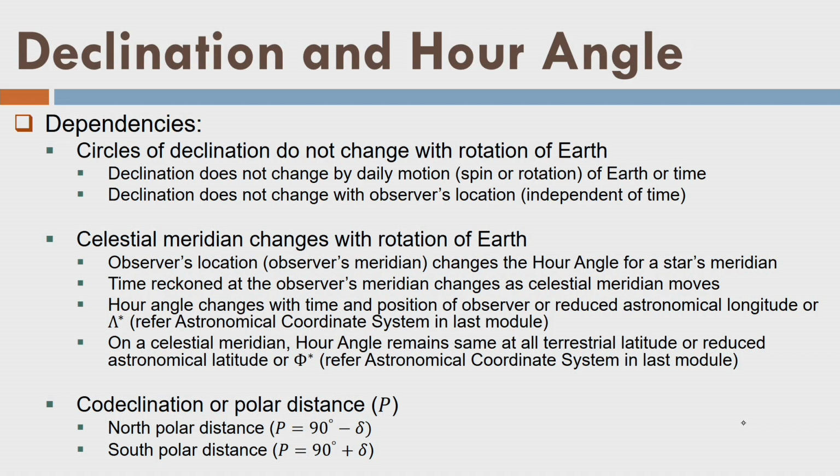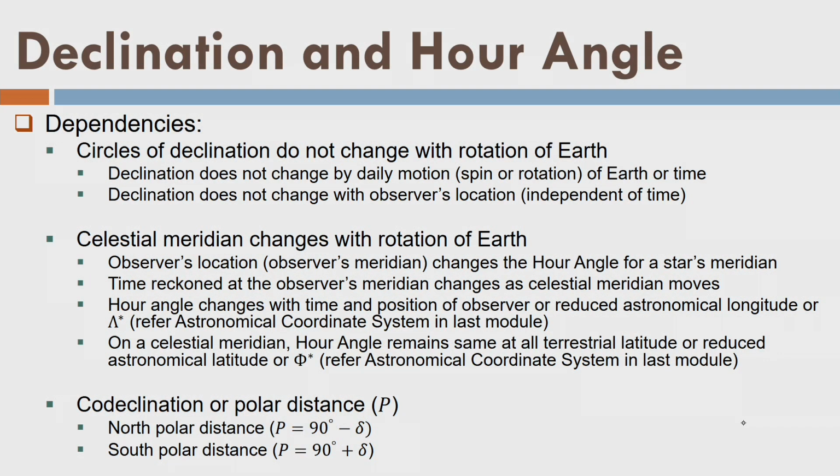Well, so now we have derived that declination does not depend on the observer's location. Irrespective of the observer's location, for a given star, declination will remain the same over a short period of daily path, 24 hours or so. Now I define a term co-declination, or polar distance P, which is 90 minus delta, and south polar distance becomes 90 plus delta if the point is below the equator.